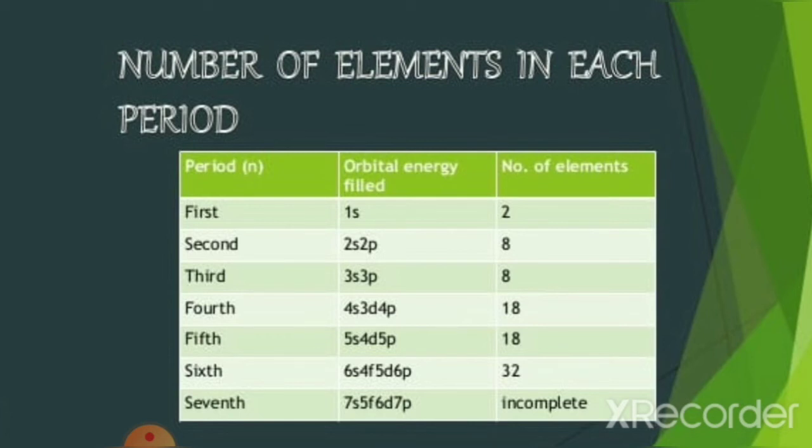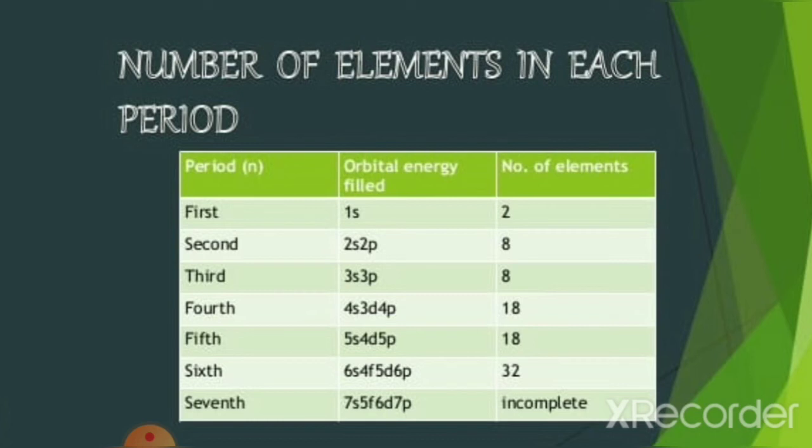Now consider the second period. Since it is the second period, 2s and 2p orbitals get filled with electrons. 2s maximum 2 electrons, 2p maximum 6 electrons. So that gives a total of 2 plus 6, which is equal to 8 electrons. Therefore, 8 elements in the second period. Now consider the third period. Since it is the third period, 3s and 3p orbitals get filled with electrons. 3s maximum 2 electrons and 3p maximum 6 electrons. So here again it gives a total of 2 plus 6, which is equal to 8 electrons. Therefore, 8 elements in the third period.